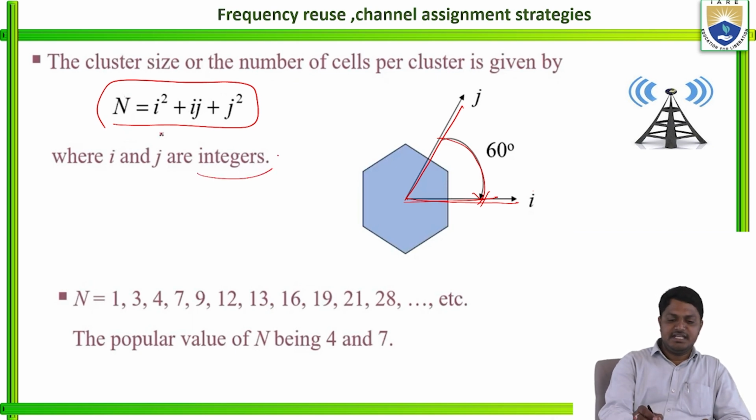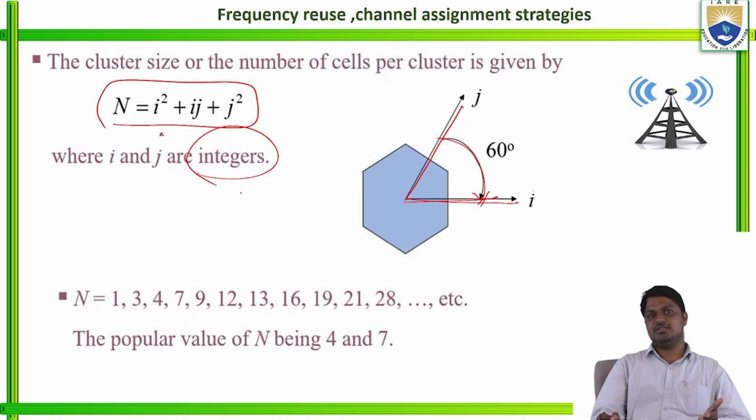Where i and j are integers, I am taking N equal to i squared plus i times j plus j squared. This is to calculate the number of cells available within the cluster.